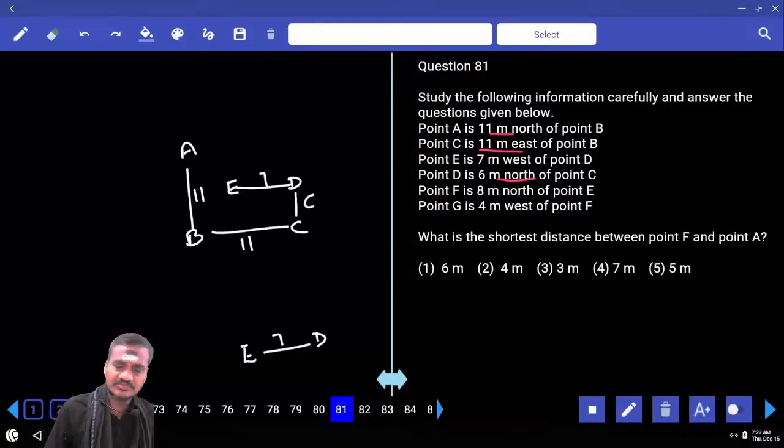E is 7 meters to the west of D. And D is 6 meters to the north of C. Now this D is 6 meters. And how much is left over here? Only 5 is left over.